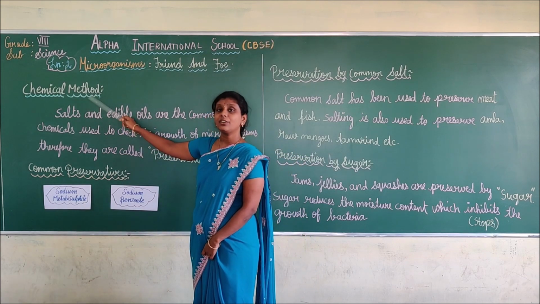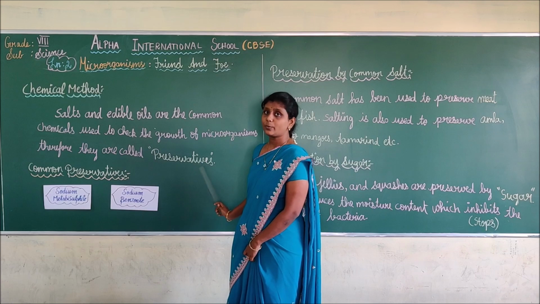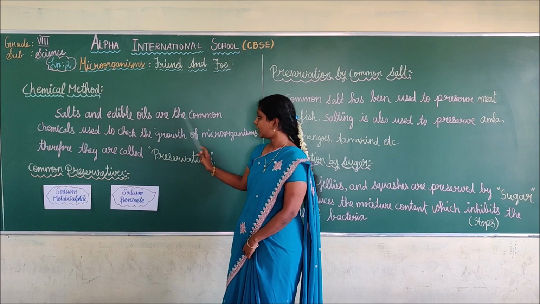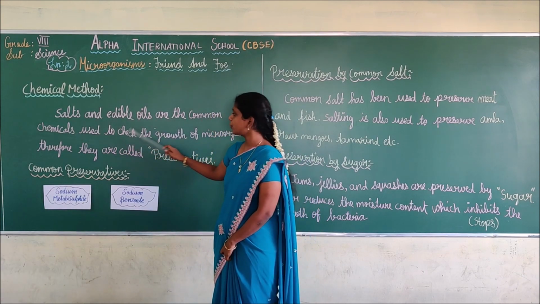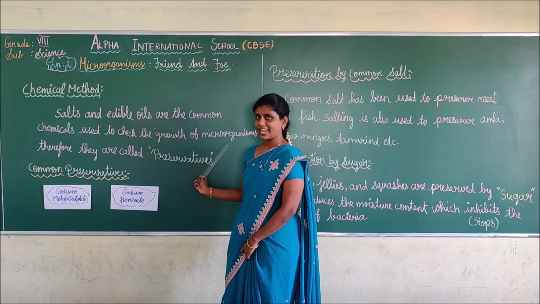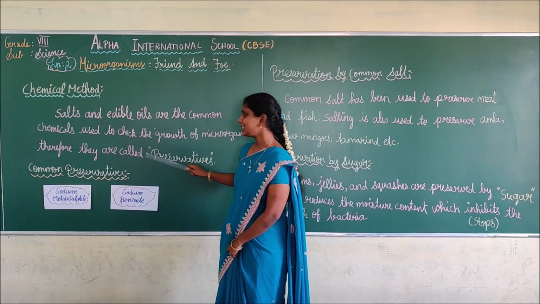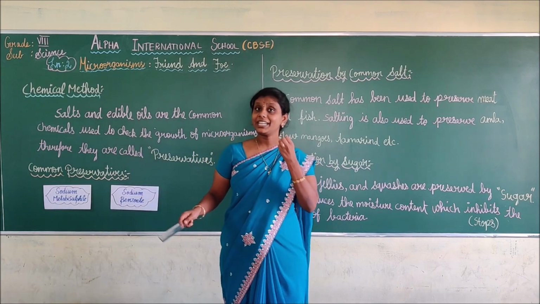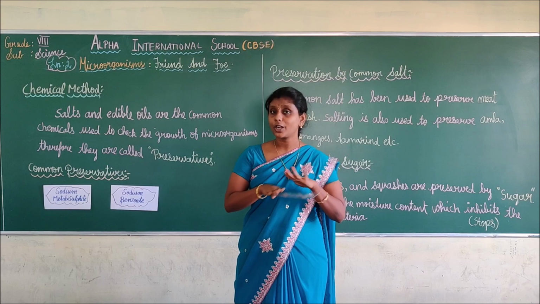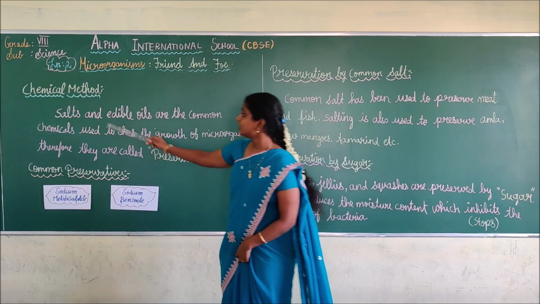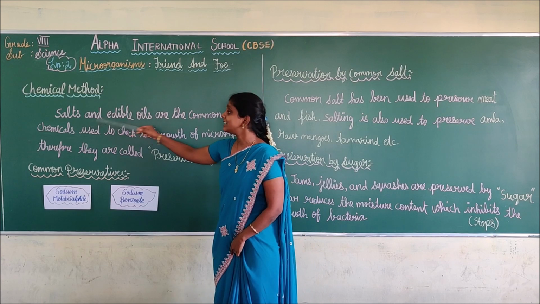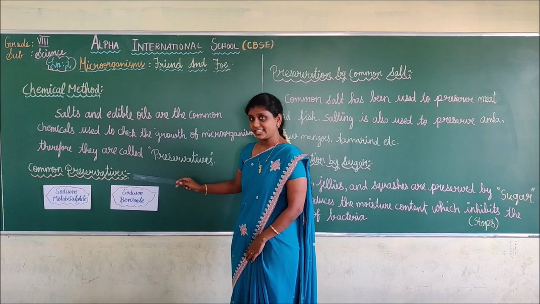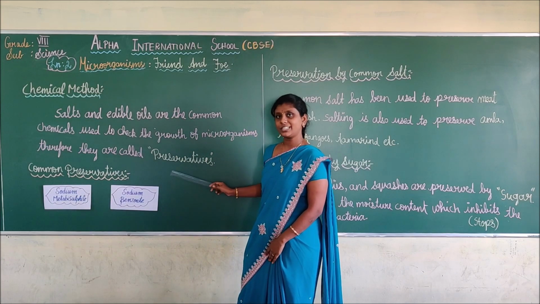Next, we are going to see about what is the chemical method. Under this chemical method, we are going to see about what are preservatives. What are preservatives? Salt and edible oils are the common chemicals used to check the growth of microorganisms. Therefore, they are called preservatives. If we use salt and edible oils in our food products, the food will not be wasted at all. Here, salt and edible oil are considered as what? Preservatives. Do you understand, students?